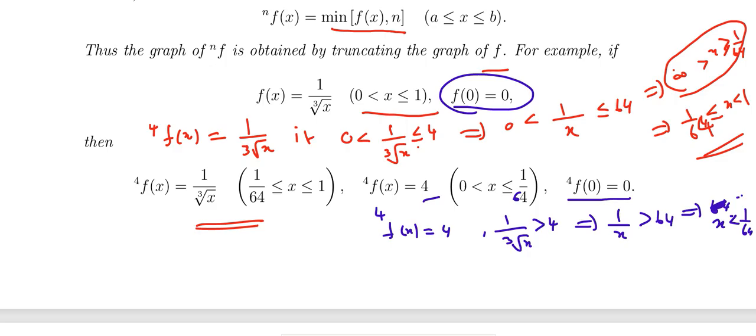So n is 4 here, and n f of x is the minimum for that a to b.